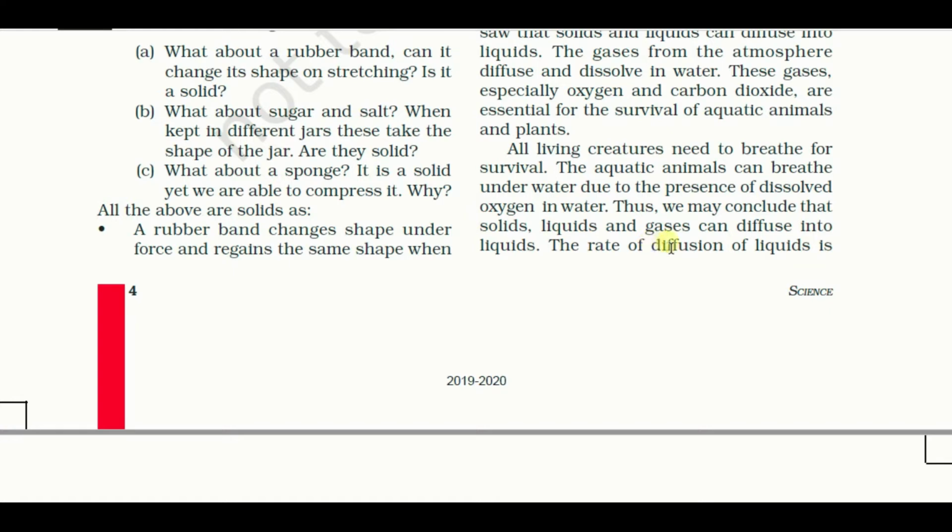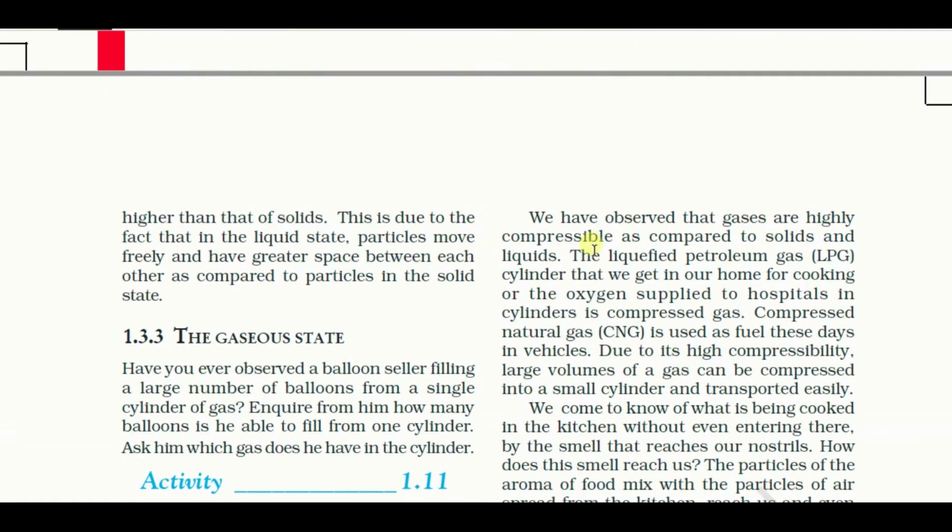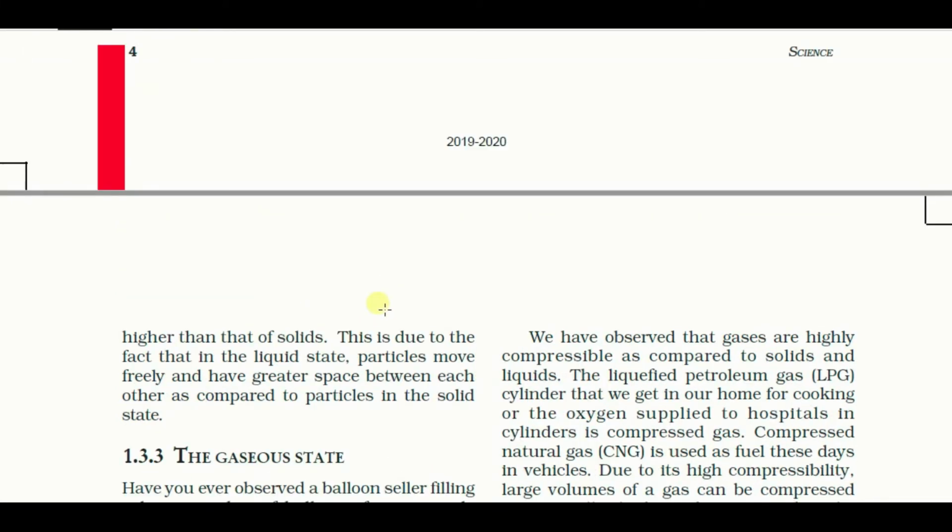The rate of diffusion of liquid is higher than that of solid. This is due to the fact that in the liquid state, particles move freely and have greater space between each other as compared to particles in the solid state. As we know, liquid has only a fixed volume, no fixed shape. This concludes that the particles in the liquid are much farther away from each other than in the solid state. That's why liquid also diffuses much faster than solid.